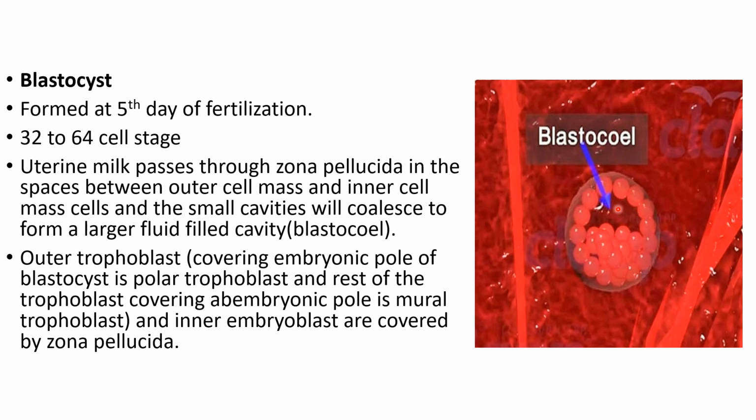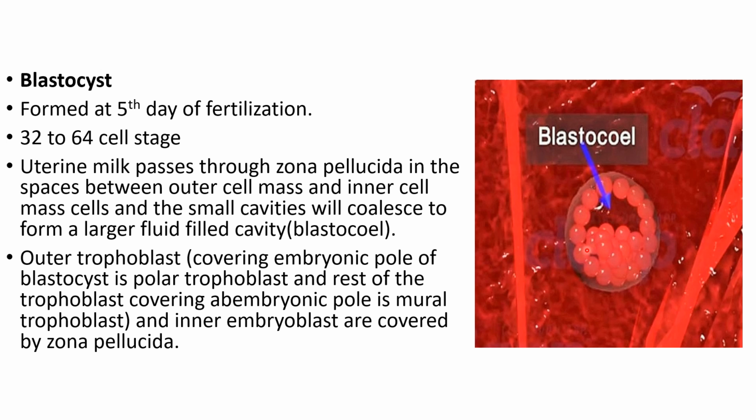Soon these small cavities will coalesce and they'll form a large cavity which is filled with fluid, and this cavity is known as blastocele. Okay, so we have the outer cell mass which is known as trophoblast, which will form the future chorion or placenta. Again, the trophoblast which is facing towards embryonic pole. Now what is embryonic pole? The side at which the inner cell mass is attached to the outer cell mass.